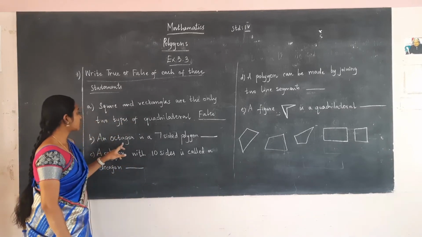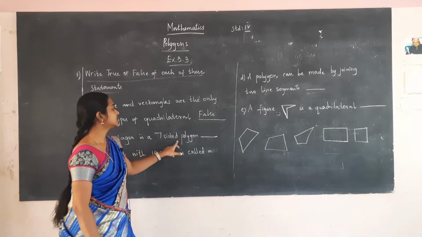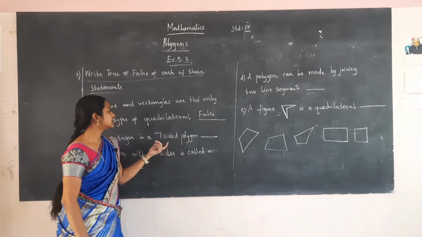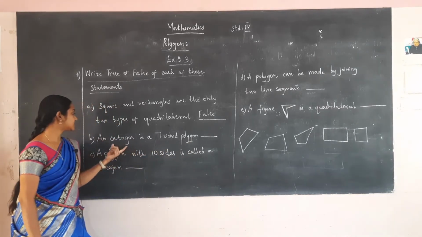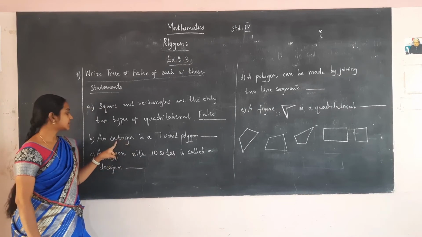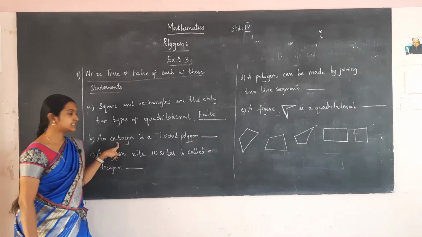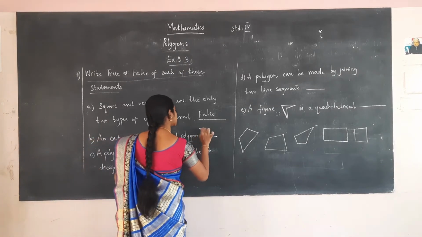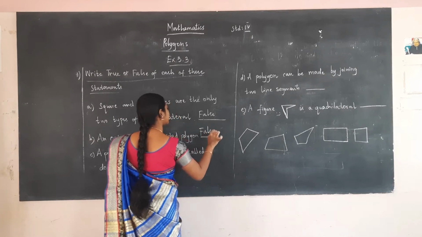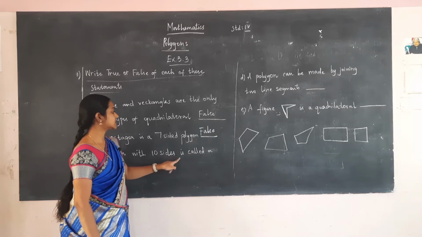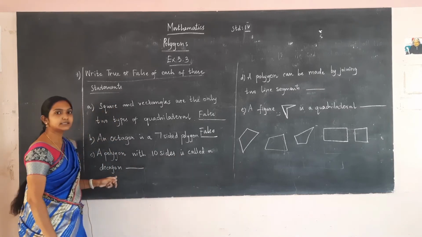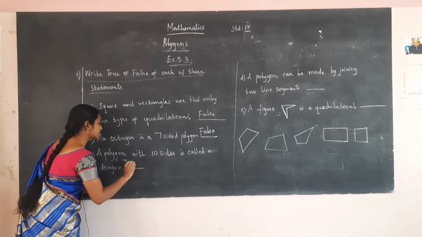Next, an octagon is a 7-sided polygon. The name of 7-sided polygon is called as heptagon and it is not called as octagon. Octagon means it should have 8 sides. So, it is false. Next, a polygon with 10 sides is called a decagon. It is true.